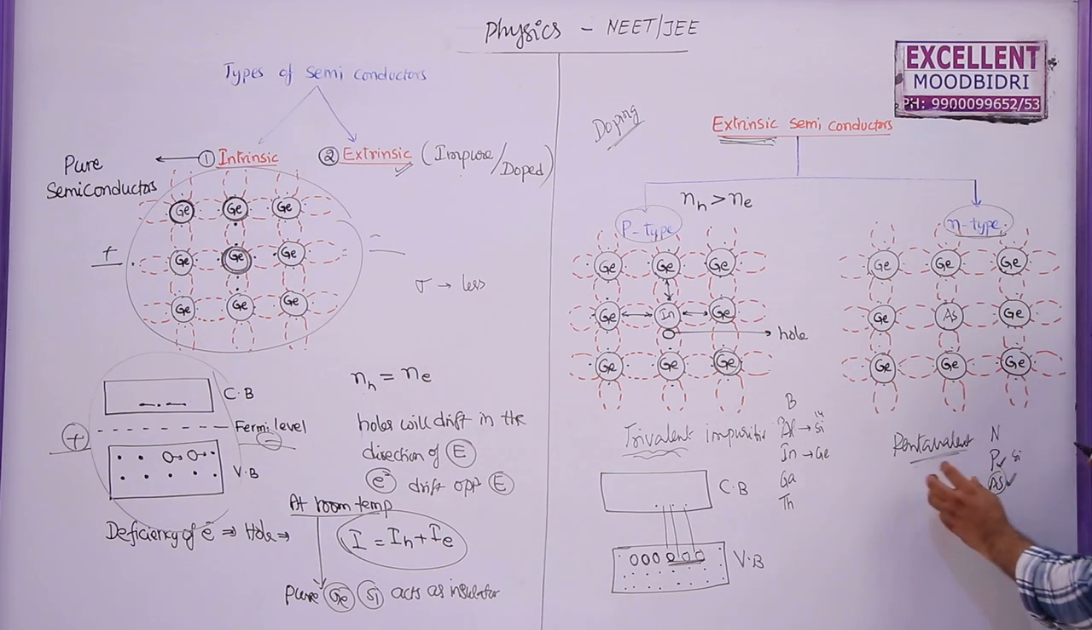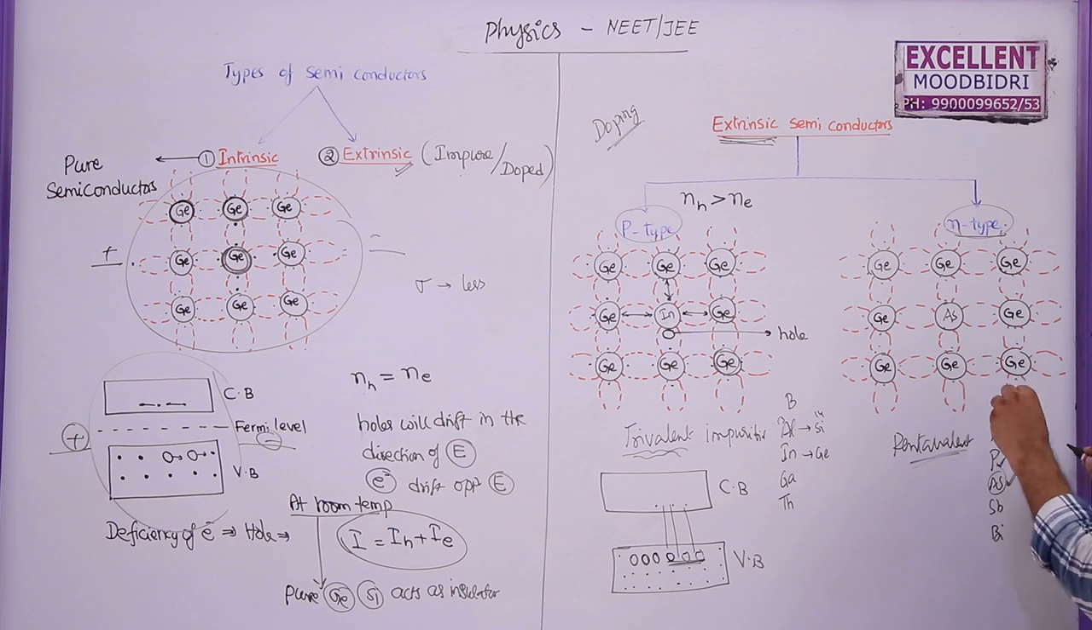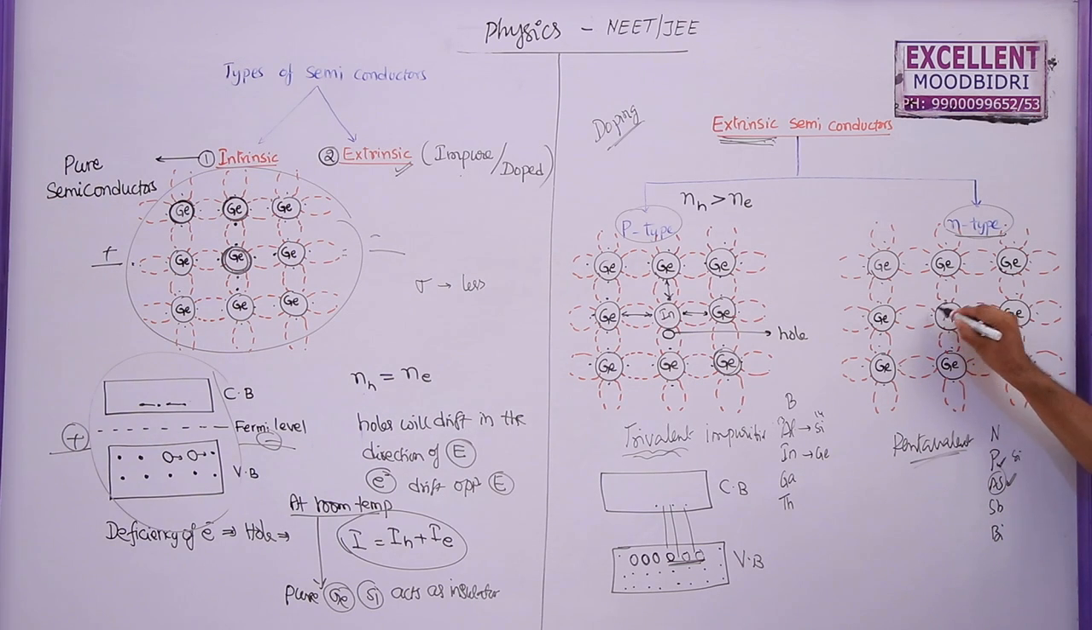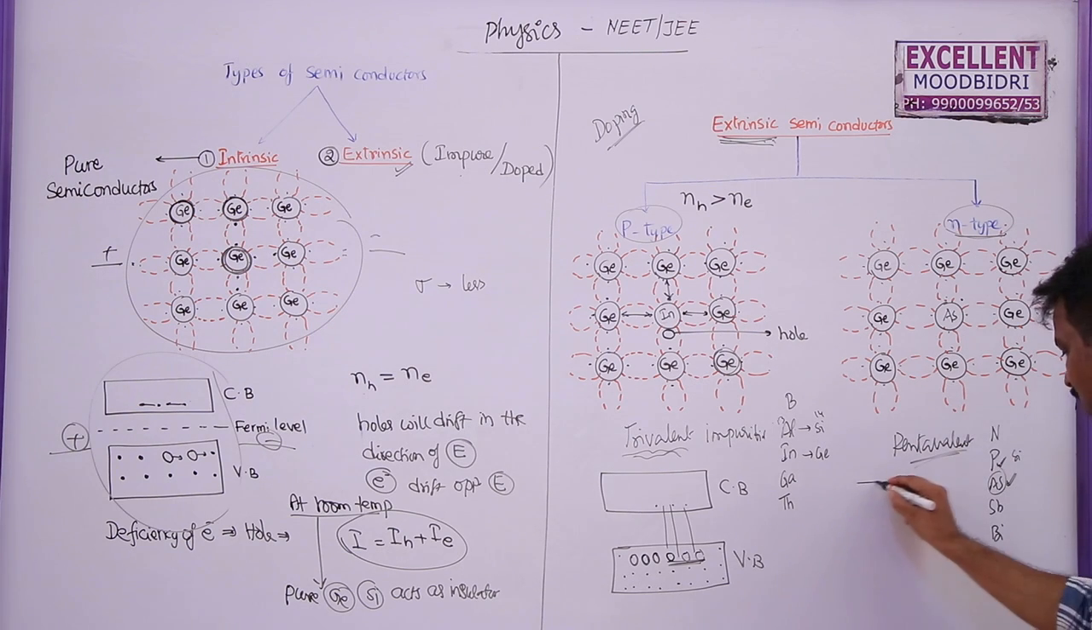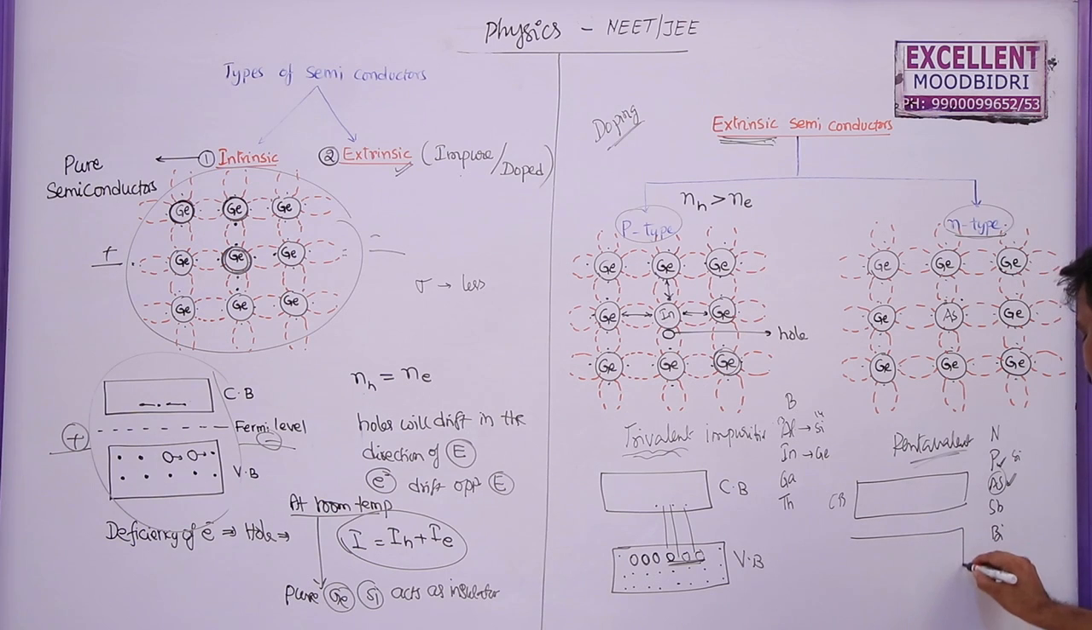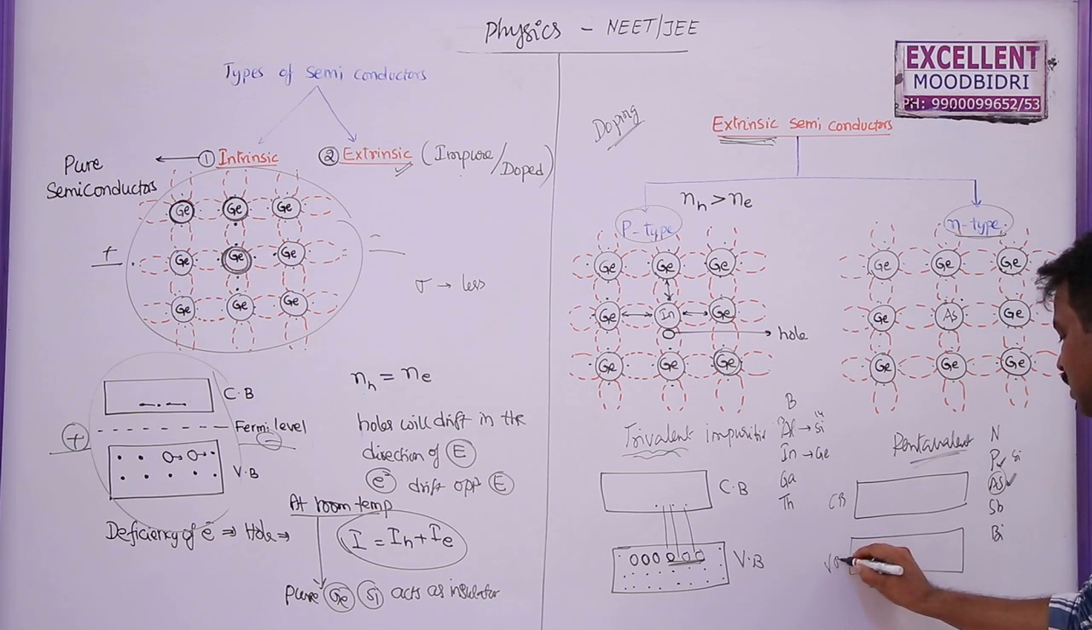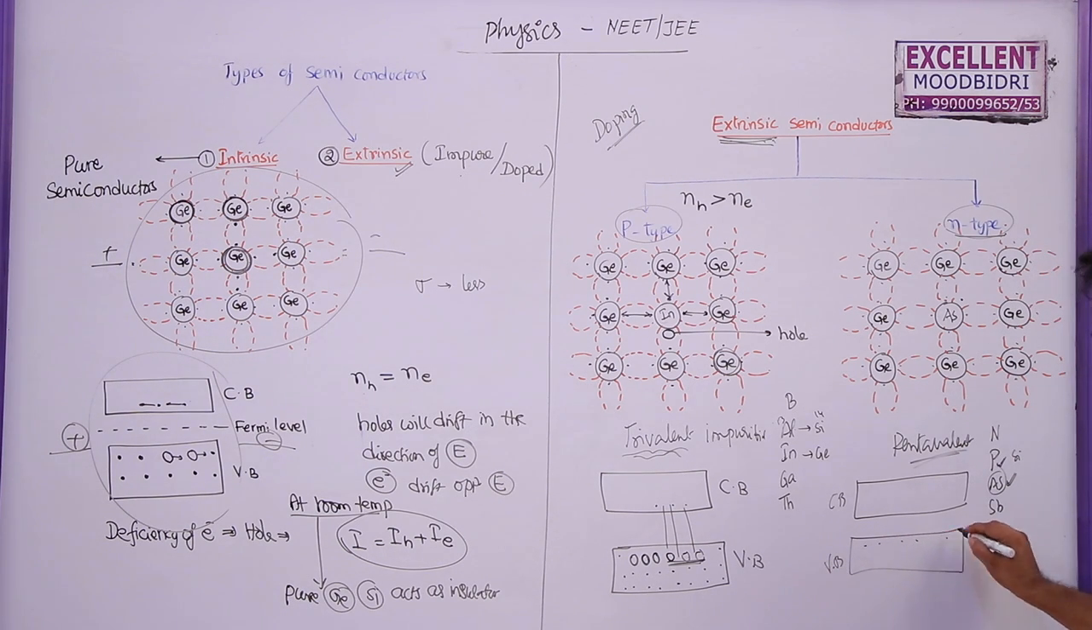But arsenic, as it is pentavalent, has 5 electrons in its outermost orbit. 1, 2, 3, 4, one more extra electron. So now what can we write? This is the conduction band, and this is the valence band here. So the valence band has electrons at room temperature also.